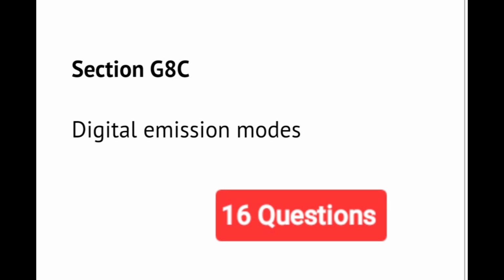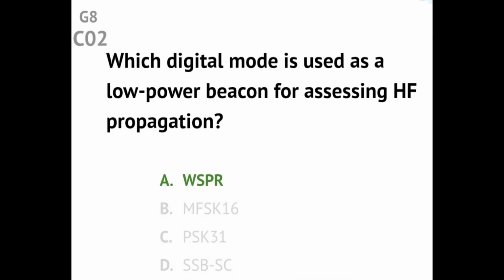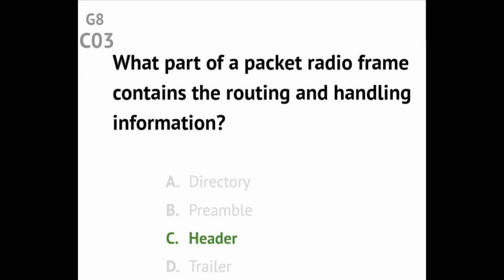Section G8C Digital emission modes. Question G8C01 On what band do amateurs share channels with the unlicensed Wi-Fi service? Answer: 2.4 GHz. Question G8C02 Which digital mode is used as a low-power beacon for assessing HF propagation? Answer: WSPR.